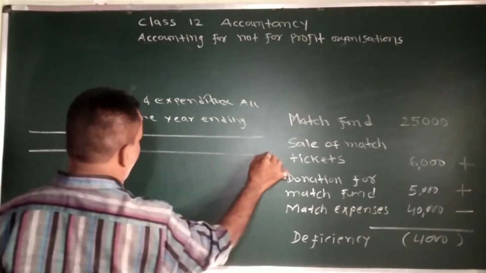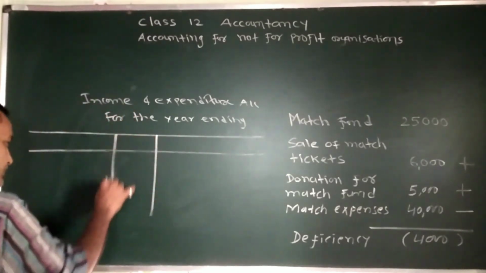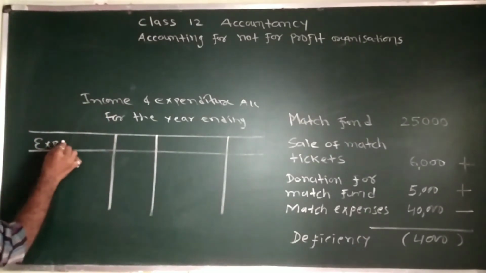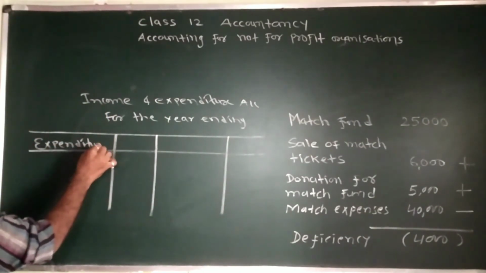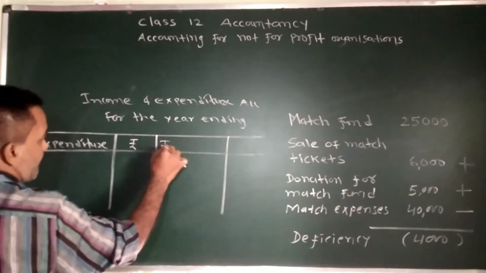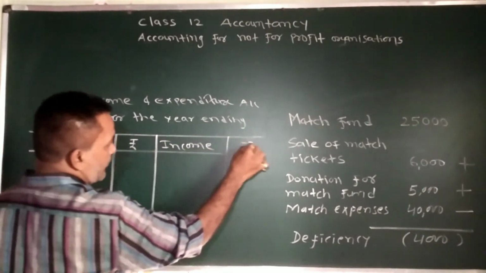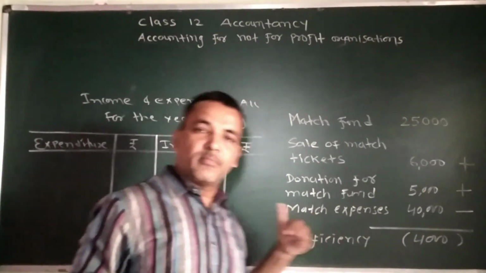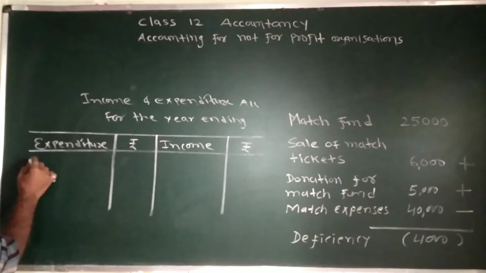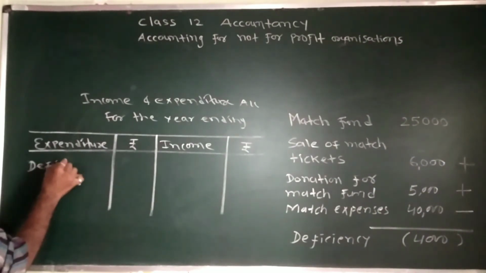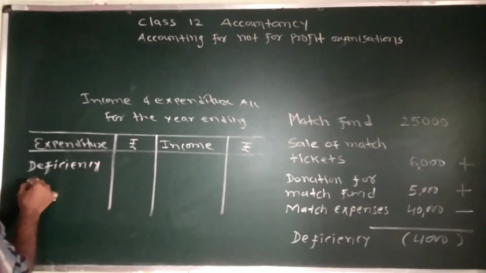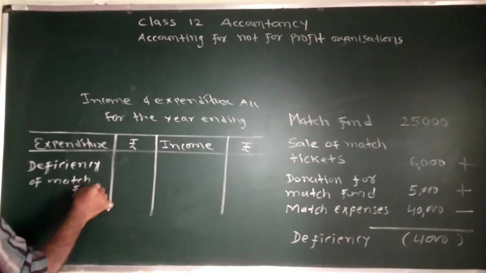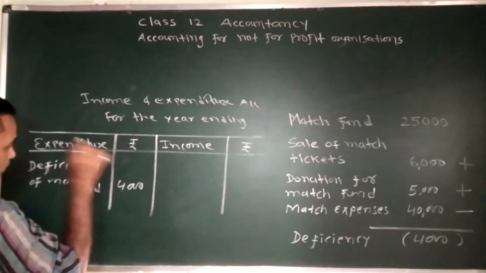We will prepare income and expenditure account. And on expenditure side, this amount of deficiency will be shown this way: deficiency of match fund, rupees 4,000.